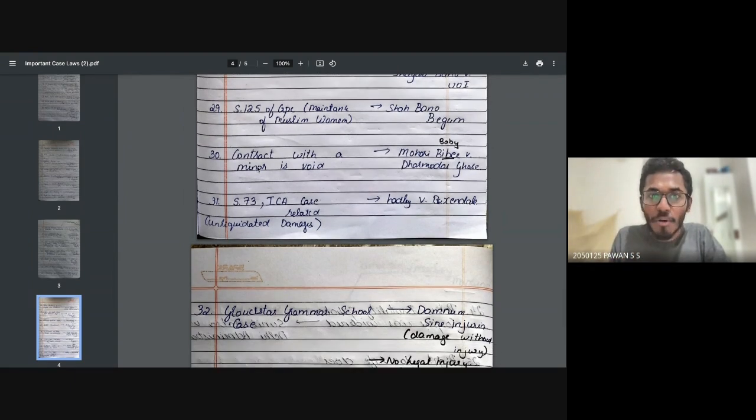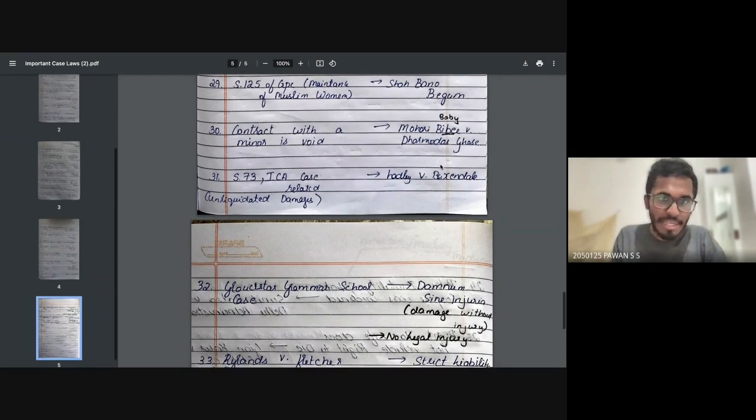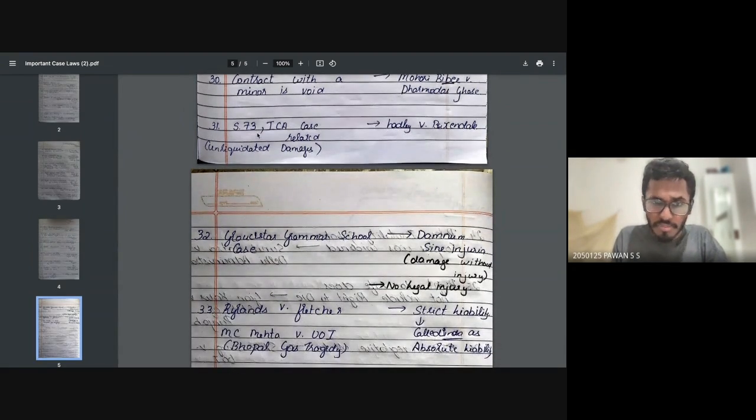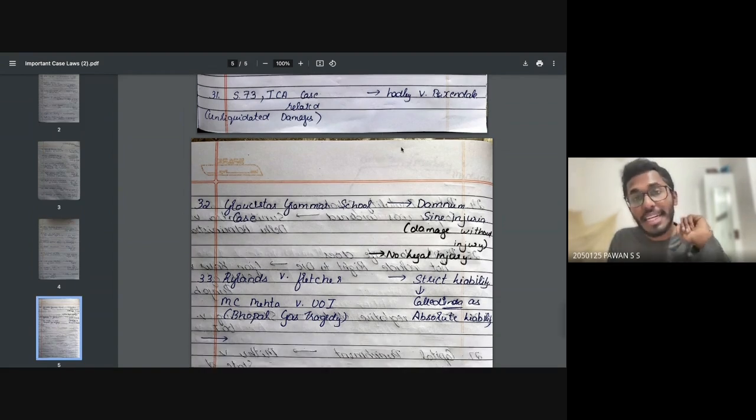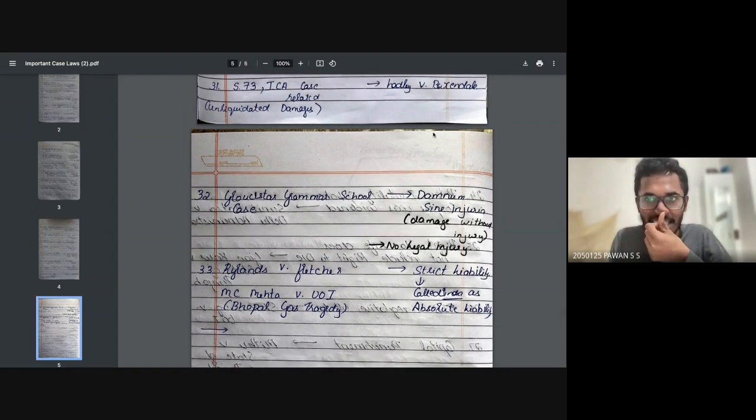Okay. Now, a contract with a minor is void. Okay. Mohori Bibi versus Dharmodas Ghose case, it was basically decided. 31st question is what? Section 73 of Indian Contract Act, case related to unliquidated damages. So whenever you're getting this unliquidated damages, remember it is which case? Hadley versus Baxendale case.